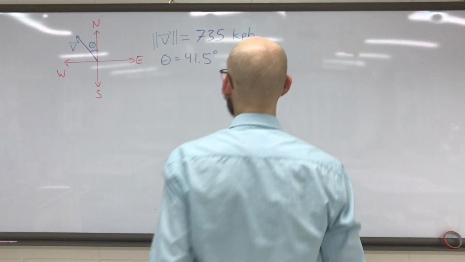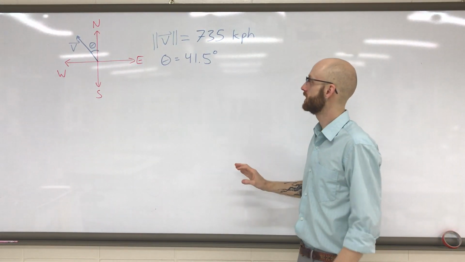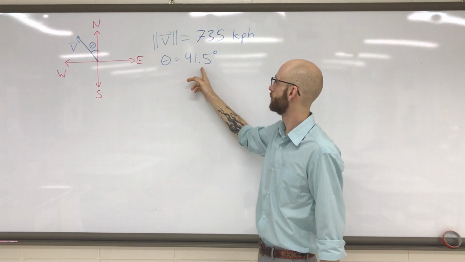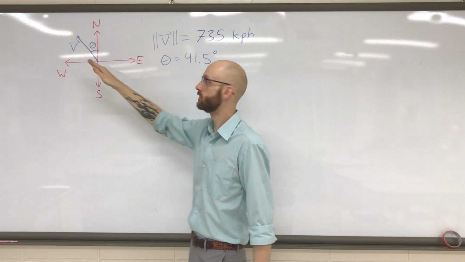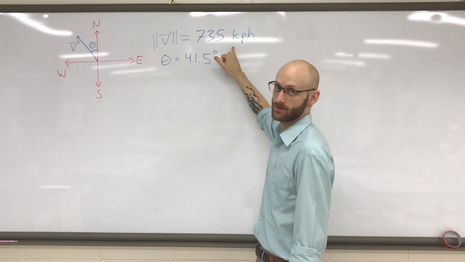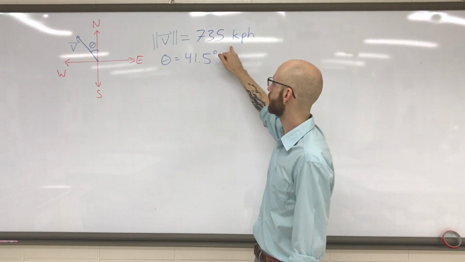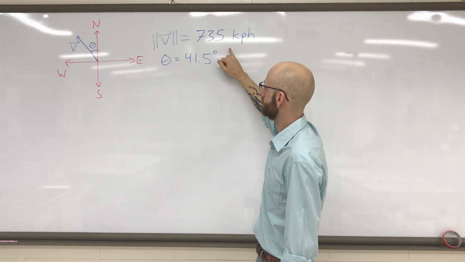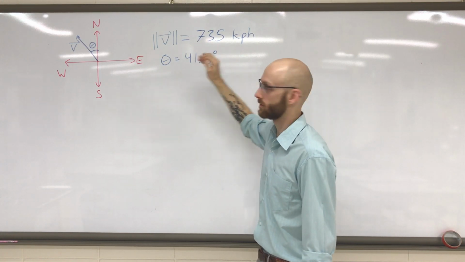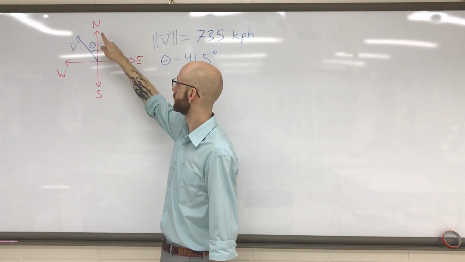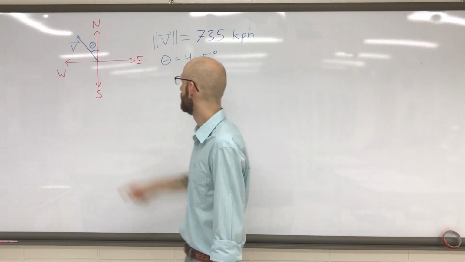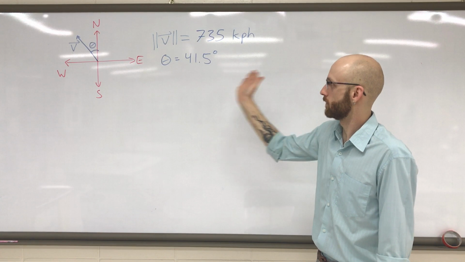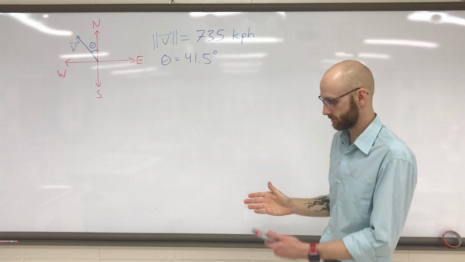All right, so in this question we've got a plane flying in this direction, 41.5 degrees west of north. They give us the plane's speed, 735 kilometers per hour, and they're asking us to determine the vector components of the velocity. In other words, its velocity in the north direction and its velocity in the west direction. They're also asking how far it goes in the north and west directions in 3 hours.